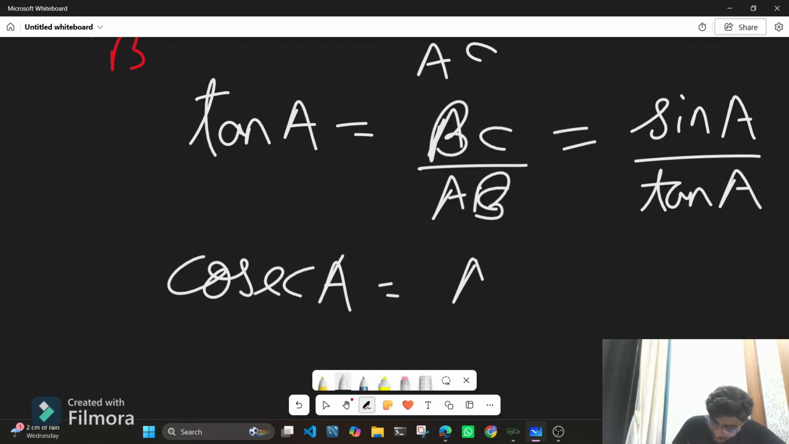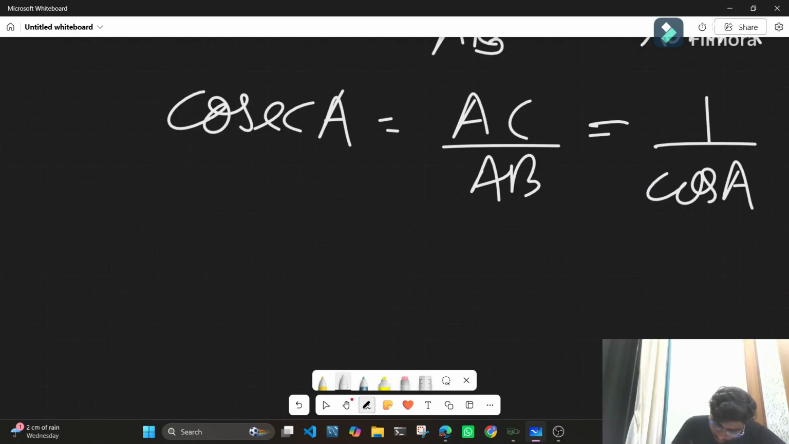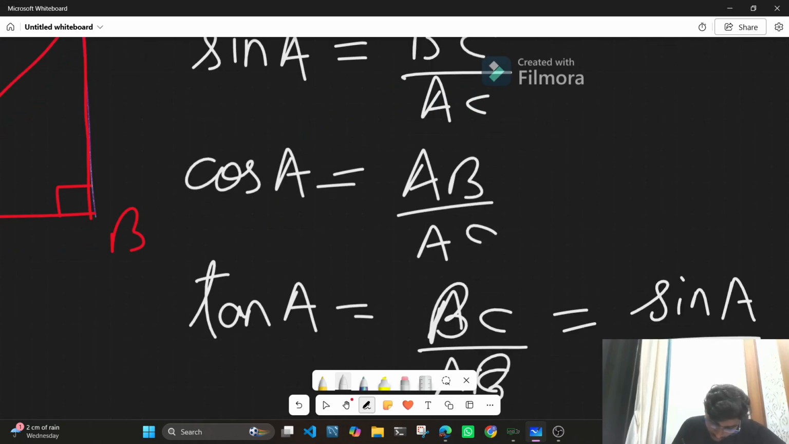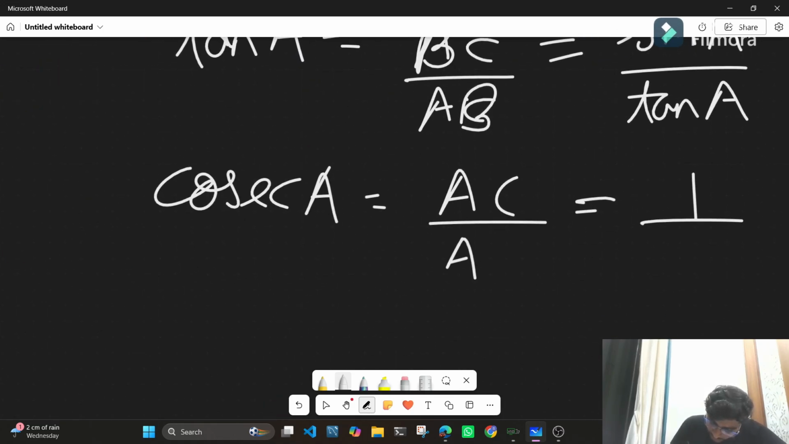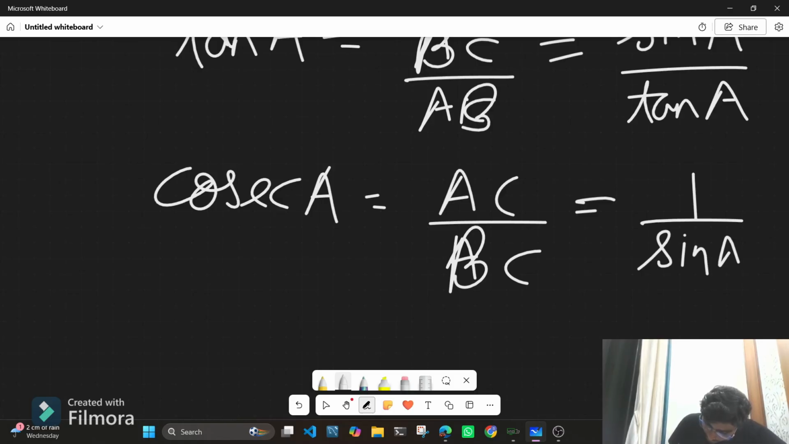Next up we have cosec A. Cosec A is hypotenuse upon the adjacent side. It can be also written as 1 upon cos A. Sorry, I've written it wrong. Cosec A is hypotenuse upon the opposite side, the side opposite to the angle, that is 1 upon sine A.